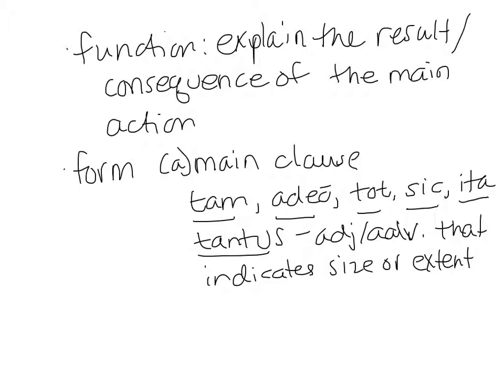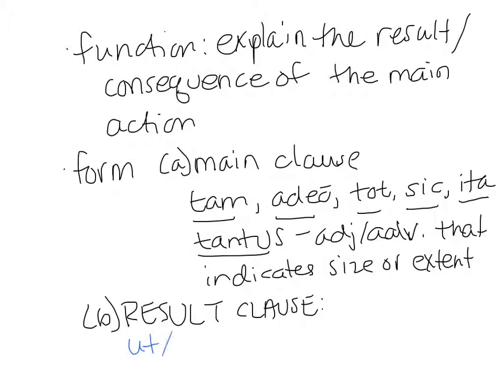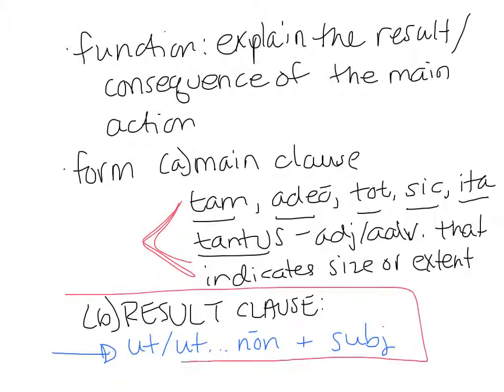So these are some examples of possible adjectives. Then part two, the next part, we're going to have the actual result clause itself. And that will have ut, or if it's negative, it would be ut non, plus a verb in the subjunctive. So that's the actual result clause, introduced by ut and containing a verb in the subjunctive.